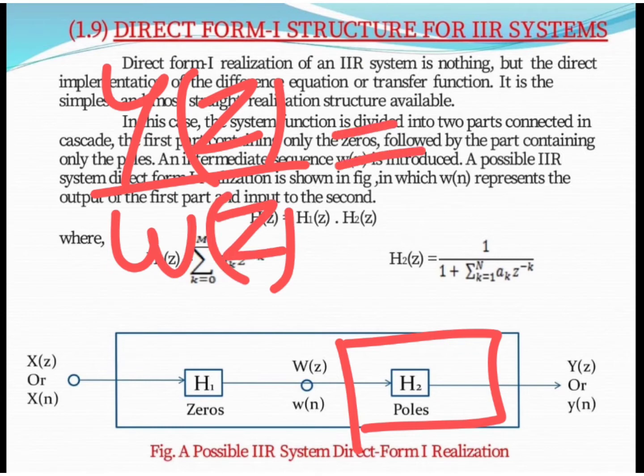So the system function is H2(z). Here Y(z) upon W(z) equals H2(z), which is the system function for poles.